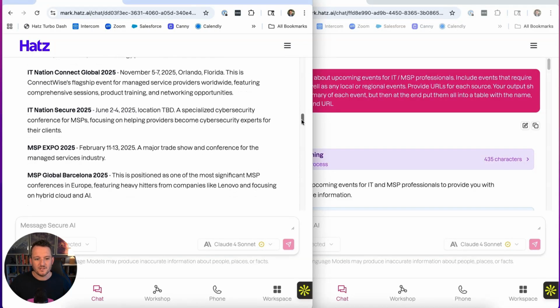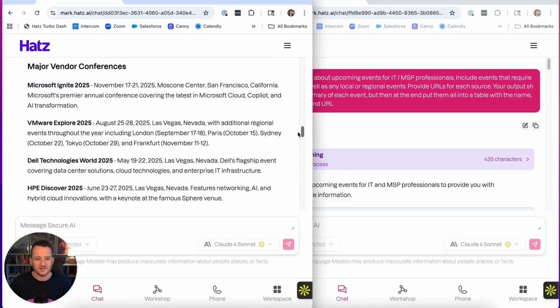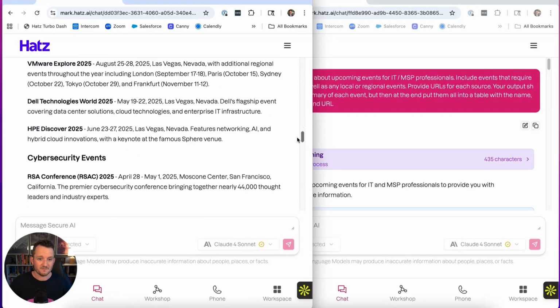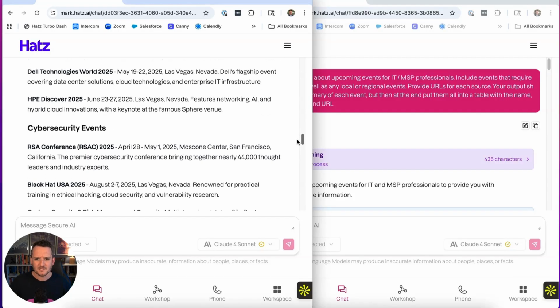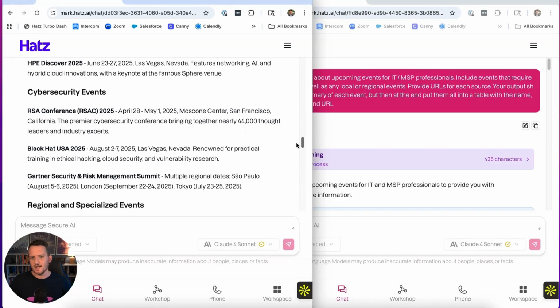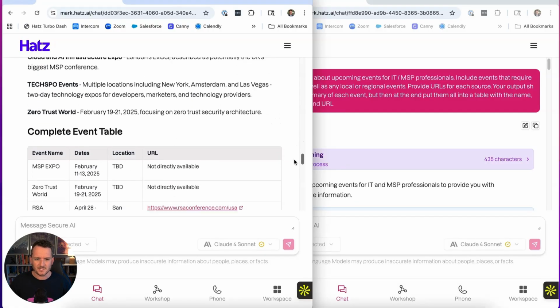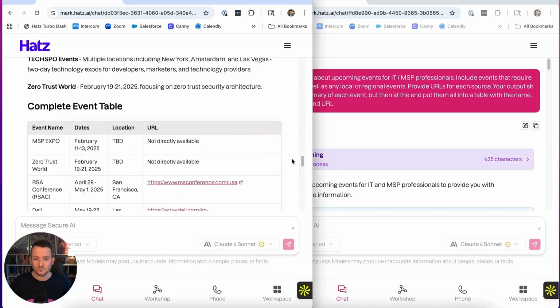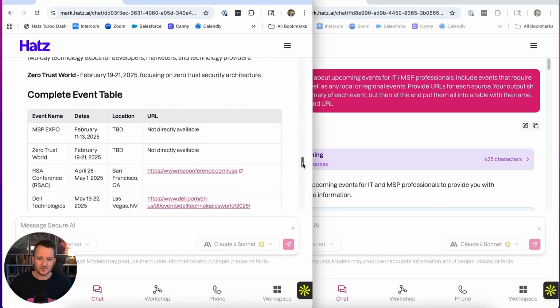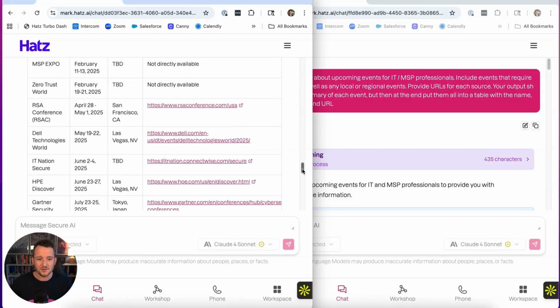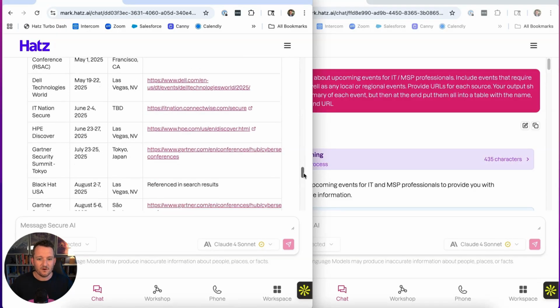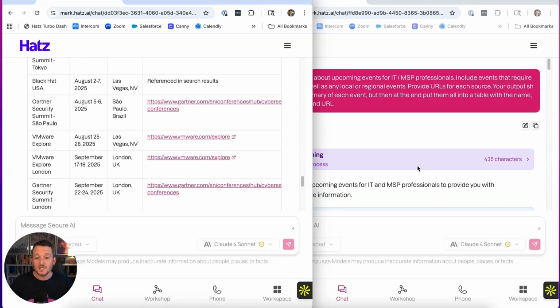This is showing me the major events that are happening in 2025. Some of these have already passed, which is interesting because I did say upcoming. So that might be something to take into consideration. You might need to change your prompts to say starting on a certain date. That's just part of prompt engineering. And here at the bottom, we have all of the events in a table.